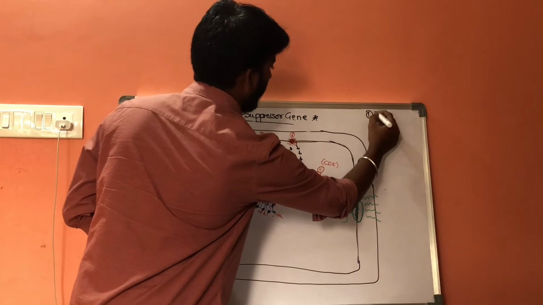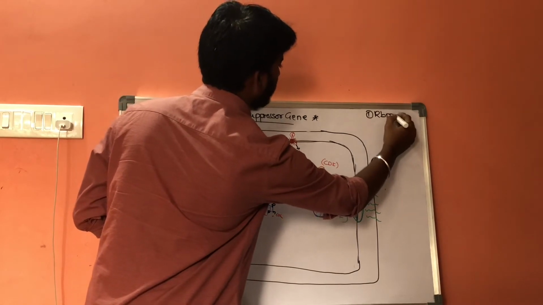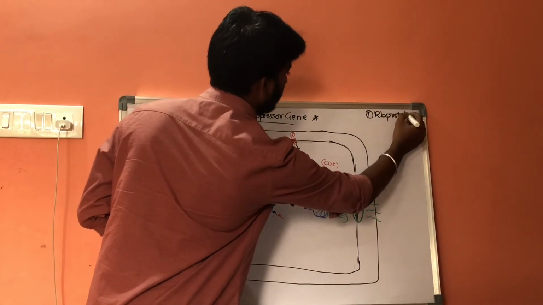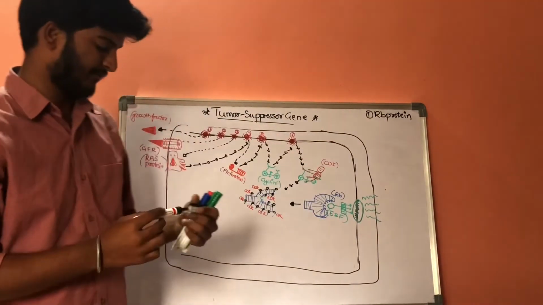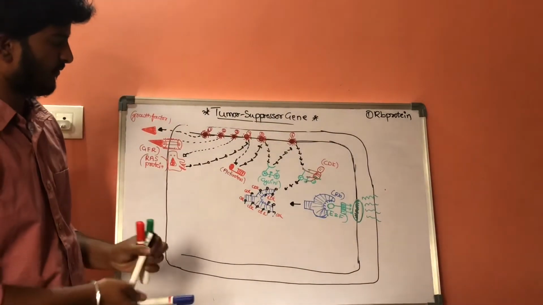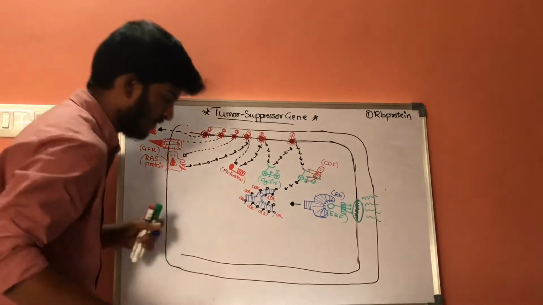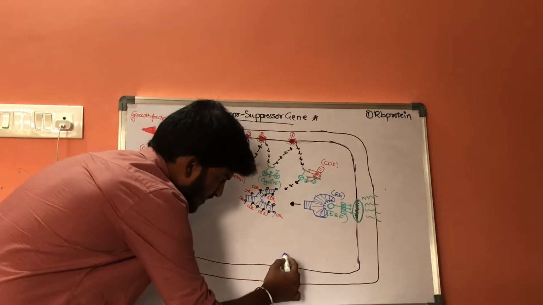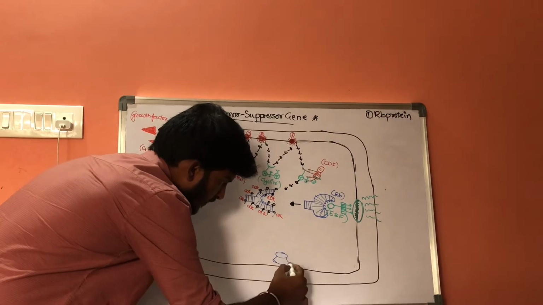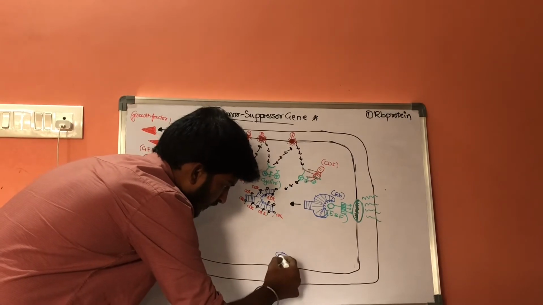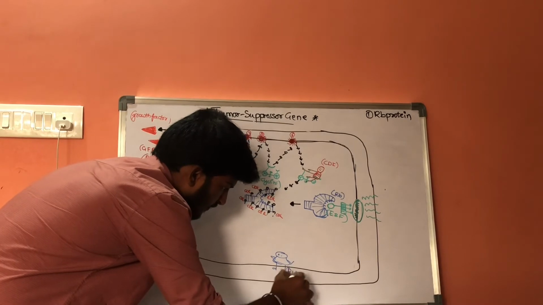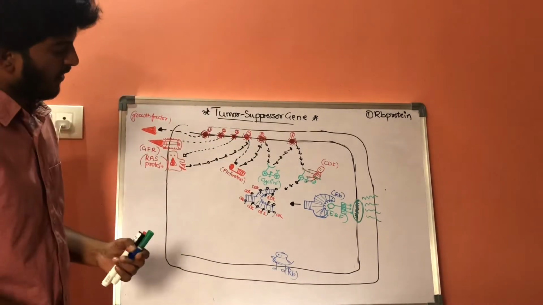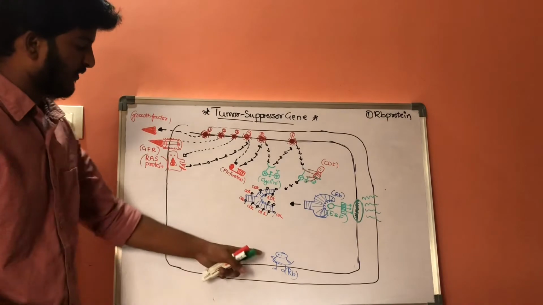RB protein. The first protein is the RB protein.